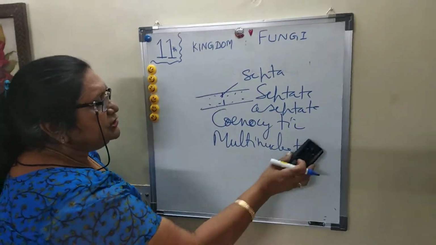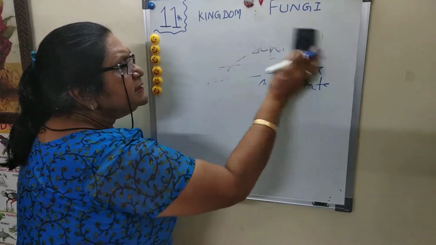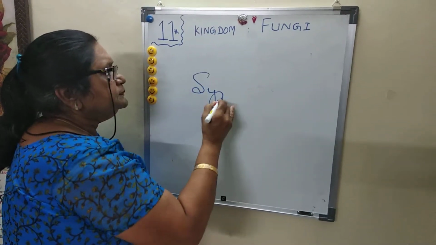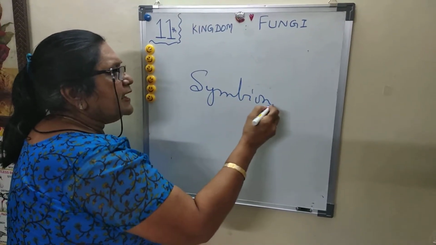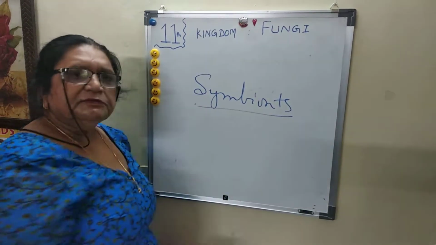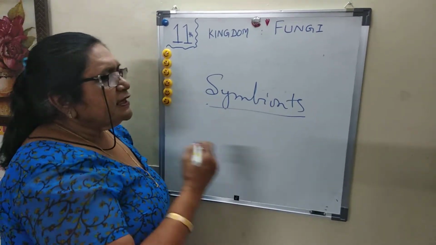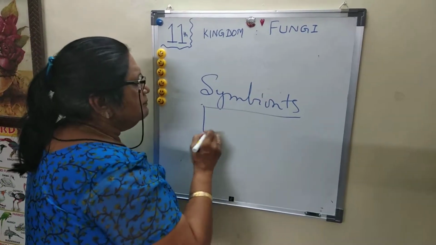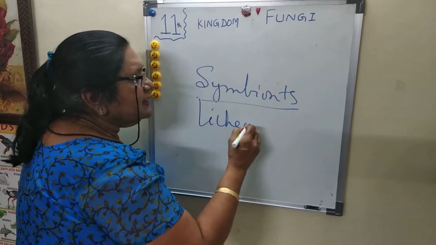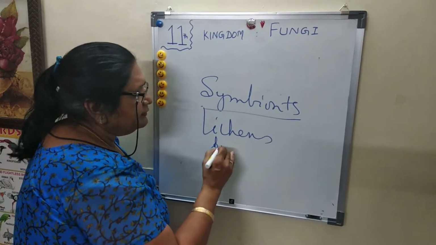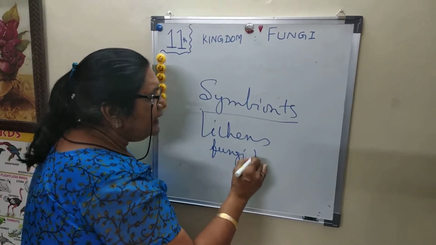The next feature of fungi is that they also act as symbionts, meaning both partners are benefited. For example, lichens, which show an association of fungi and algae.